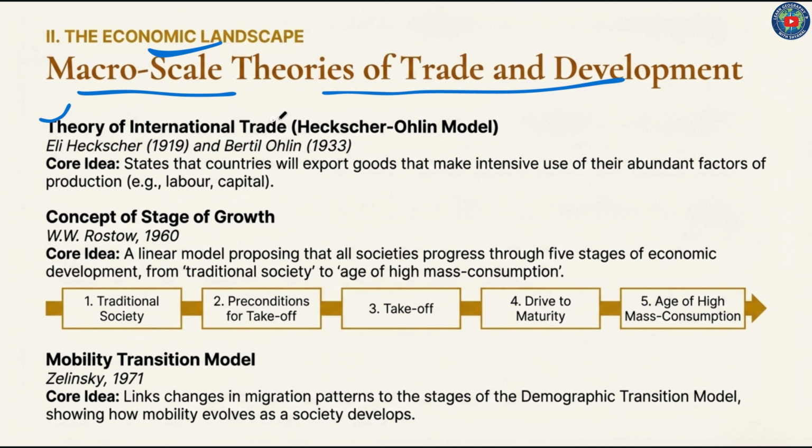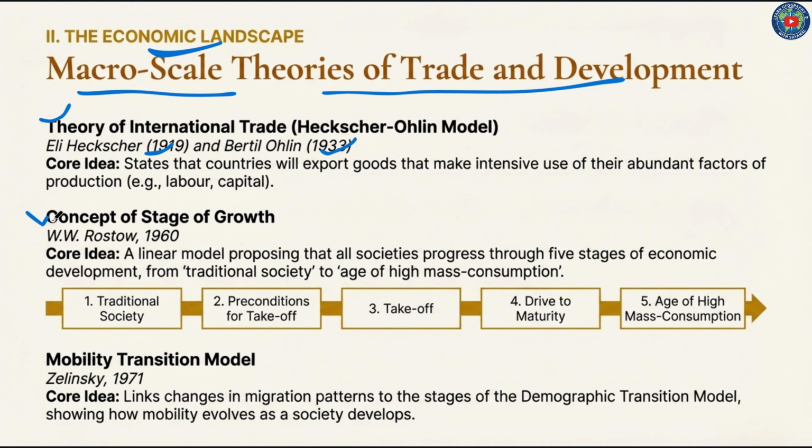Theory of international trade, provided by Eli Heckscher and Bertil Ohlin in 1919 and 1933. Core idea: states that countries will export goods that make intensive use of their abundant factors of production, for example labor, capital.